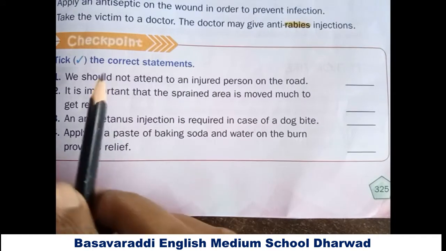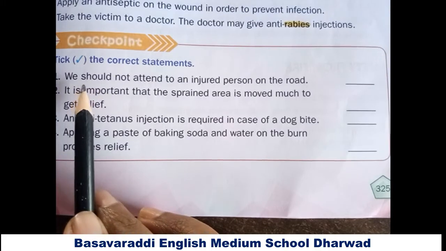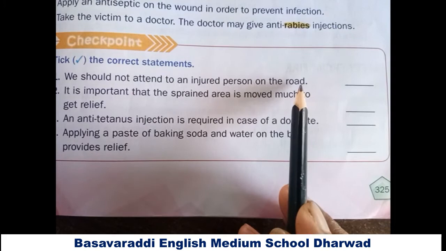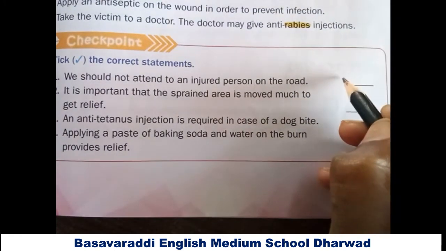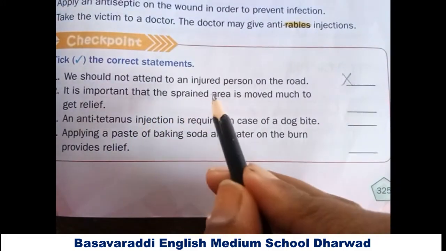Okay, the next, go to the checkpoint. Yes, these are the rules. If we follow these rules, we avoid the accidents. Checkpoint, tick the correct statements. The first one, we should not attend to an injured person on the road. Yes, that is the false statement. Why? Because we should immediately help an injured person on the road.